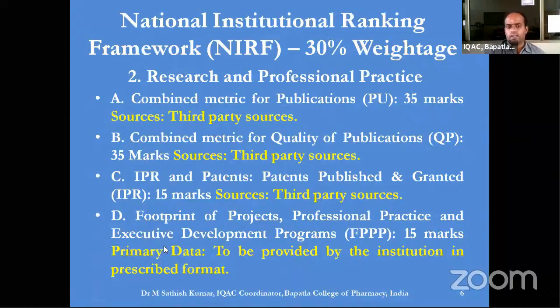And not only these three, some projects, professional practice, and some of the executive development programs organized by the institution also have some weightage. But whenever we speak about research, the number of publications, quality of publications, and the patents published or granted are given more importance.